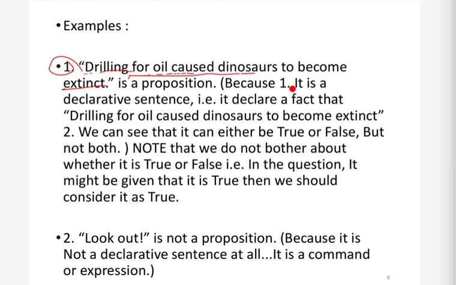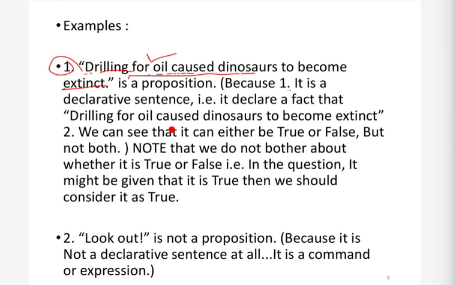Two things we need for saying that a sentence is a proposition. One is that it is a declarative sentence, declaring a fact. The second is that it is either true or false. Either dinosaurs became extinct because of drilling for oil, or they did not. We can assign either true or false; in this case I think this is false. So we can say that this sentence is a proposition.